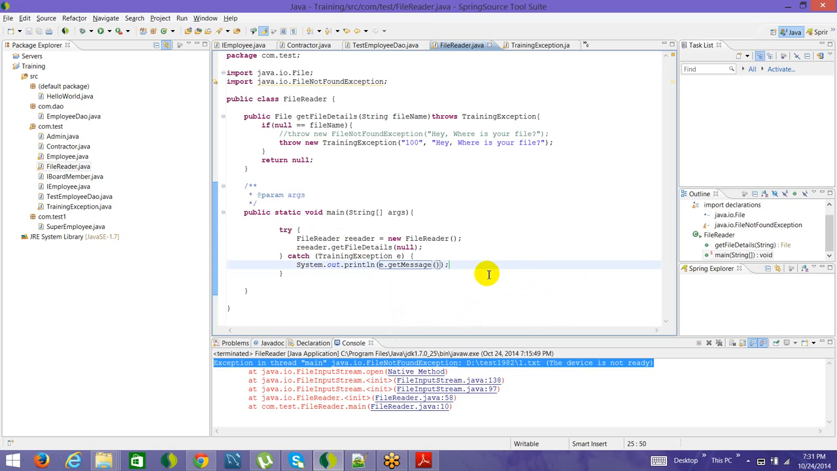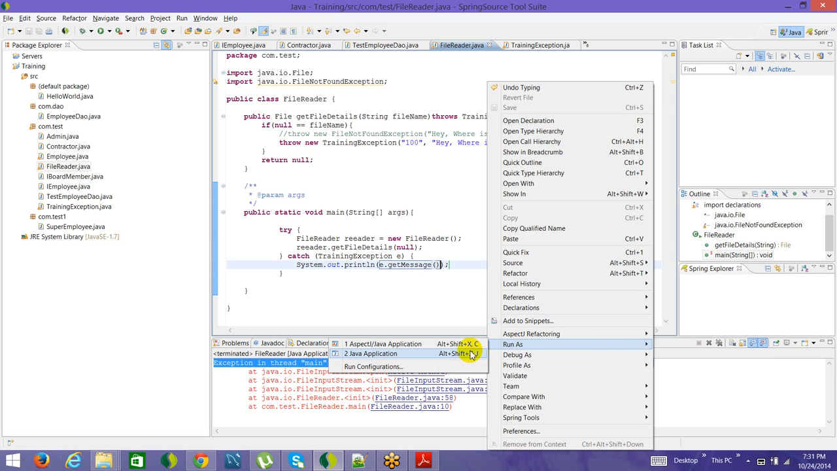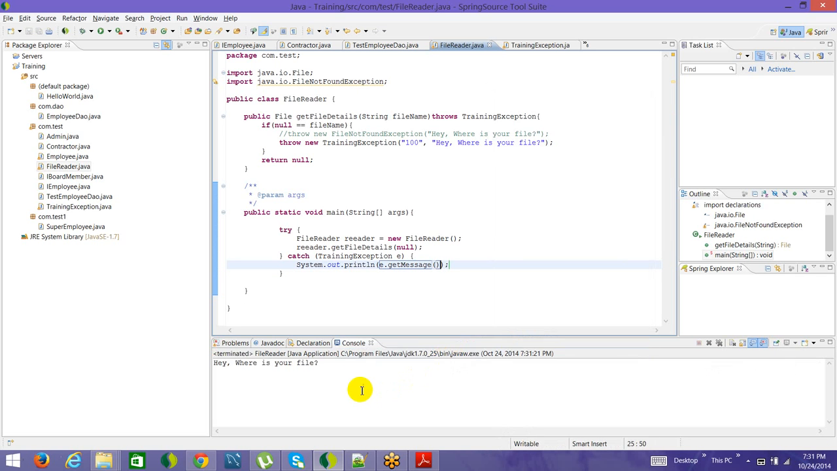Now let's try to run it. All right, you get the exception message. Hey, where is your file? Why? Because this is what you printed out here.